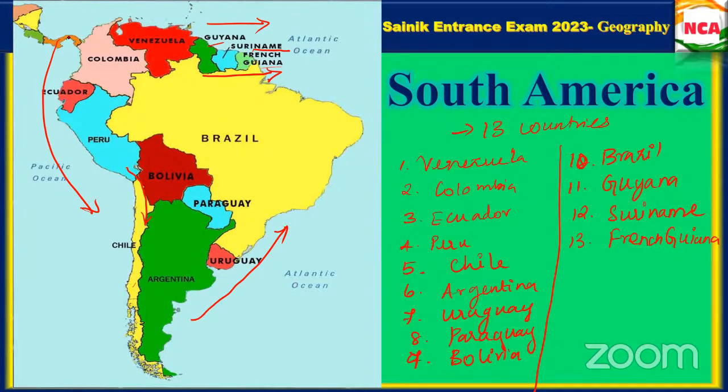Who's going to take the opportunity? Yes. May I try? Yes, you can. Venezuela, Colombia, Ecuador, Peru, Chile, Argentina. That is not Chile, it's Chile, okay? Chile, Argentina, Uruguay, Paraguay and Brazil. Then Suriname, French Guiana, and Guyana.